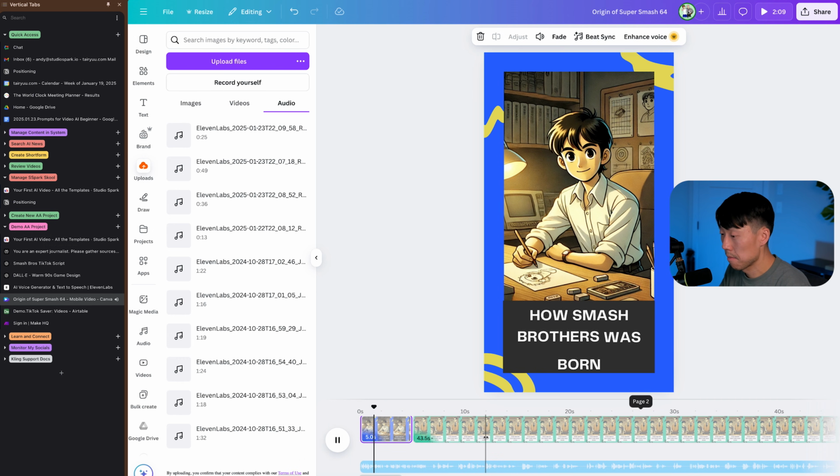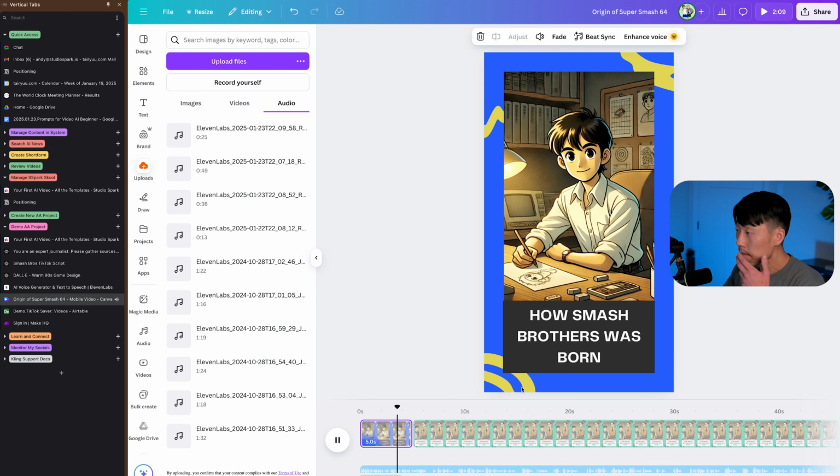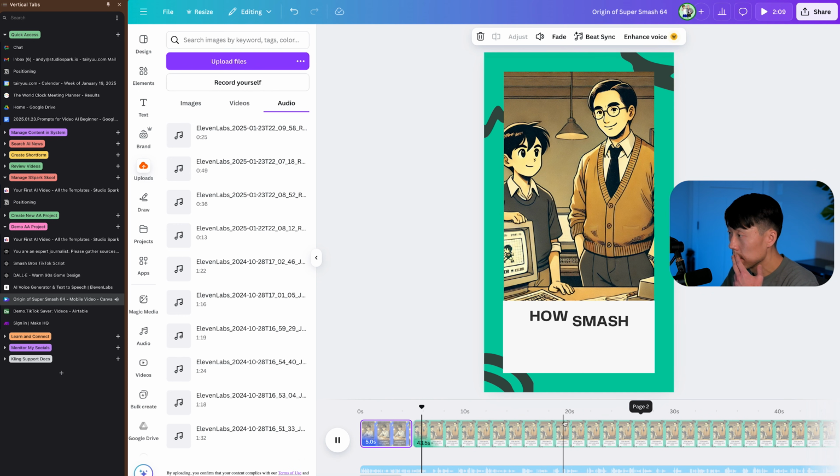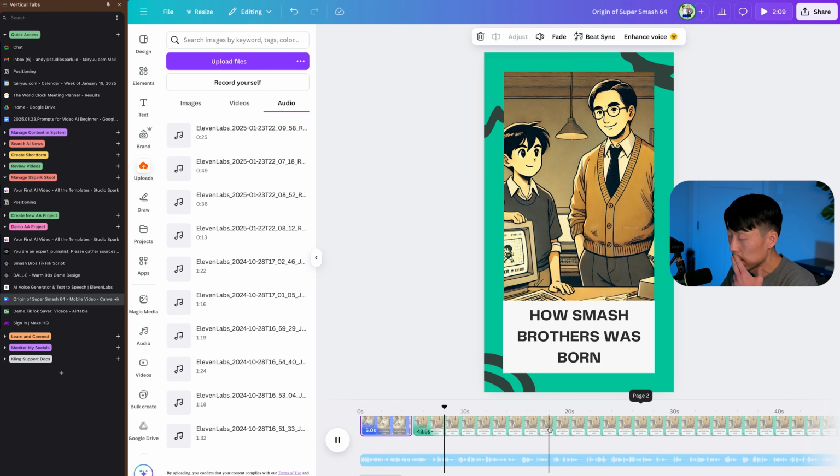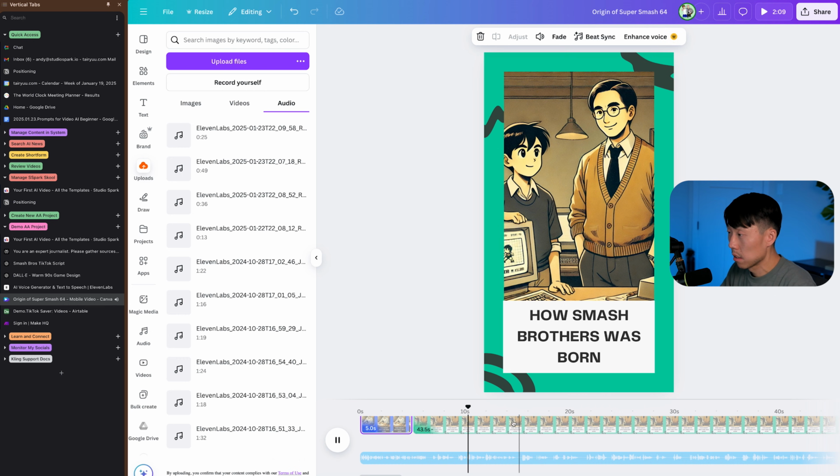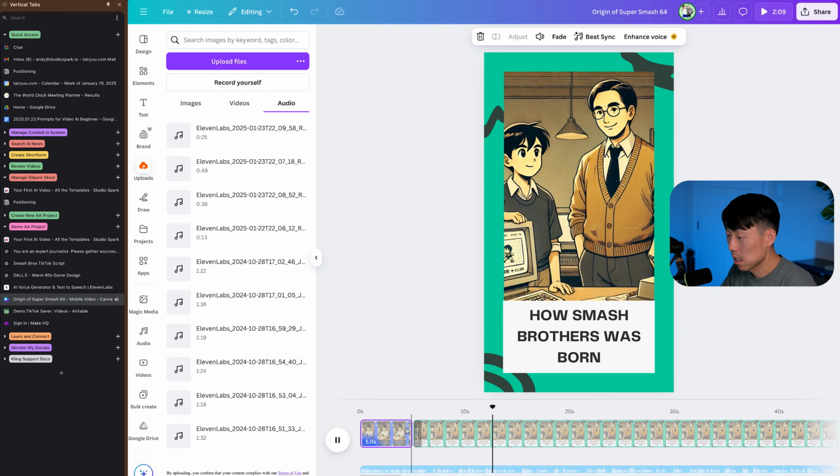Did you know one of Nintendo's most iconic games began as a passion project between 2 geniuses? Meet Masahiro Sakurai, a lanky, sharp-eyed 20-something who already created Kirby.